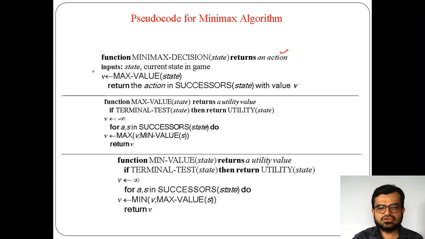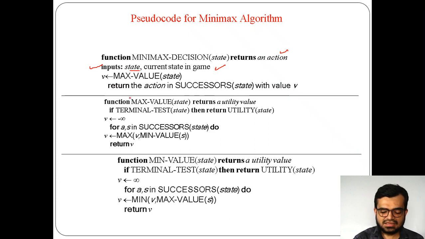Now what inputs will it take? Initially the current state in a game, whatever the current state is. Now here always what happens is it will select the max value.